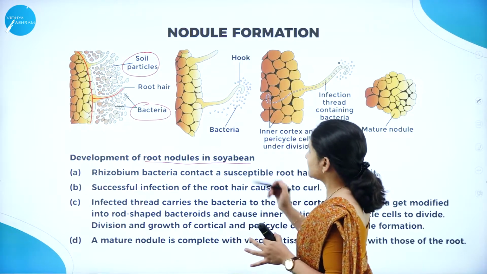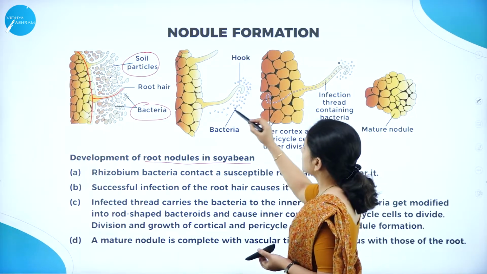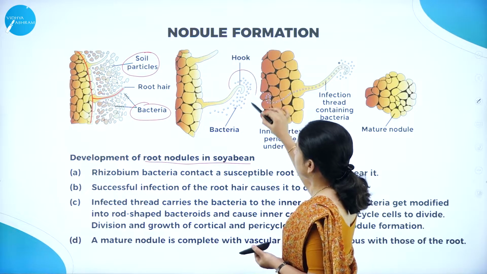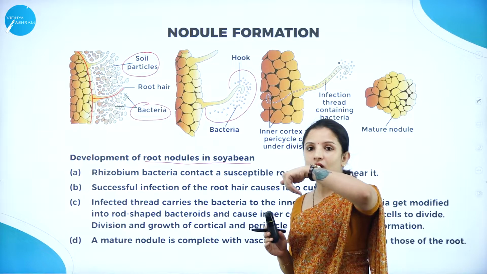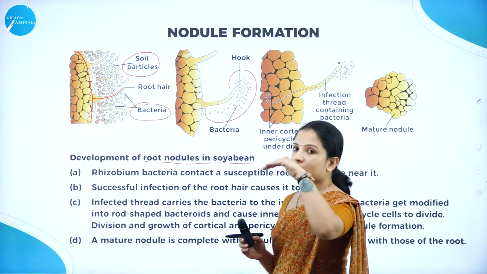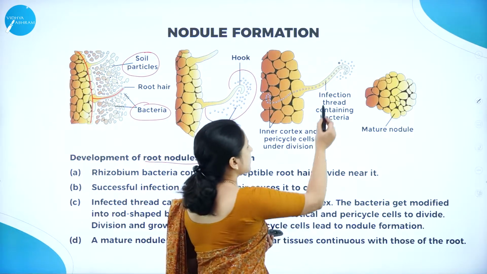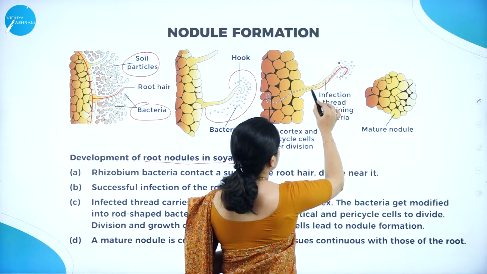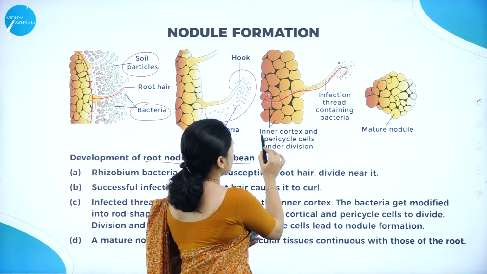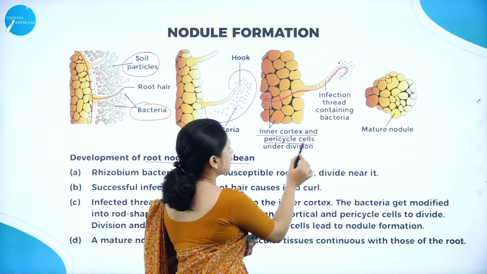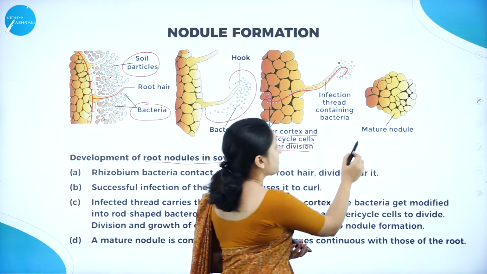The bacteria that are present in the soil surrounding the root will start moving and collecting towards the root hair. Once they start collecting, the root hair will slightly curve or bend, and it will form a hook-like structure. As it forms a hook-like structure, the bacteria start entering into the root hair, forming a thread-like infection structure and entering into the cells. They will enter into the inner cortex and the pericycle cells, which are under division, and there they will help in the formation of the mature nodule.